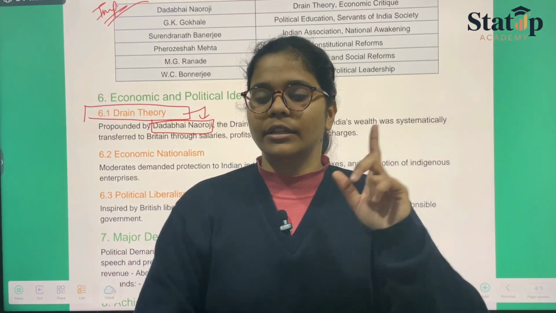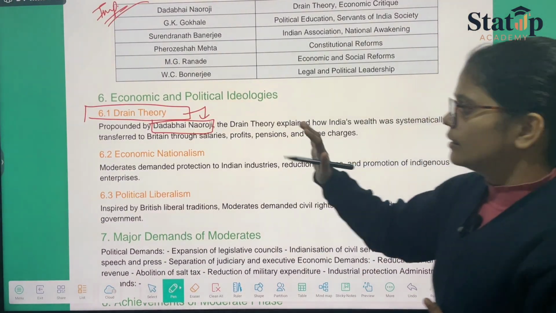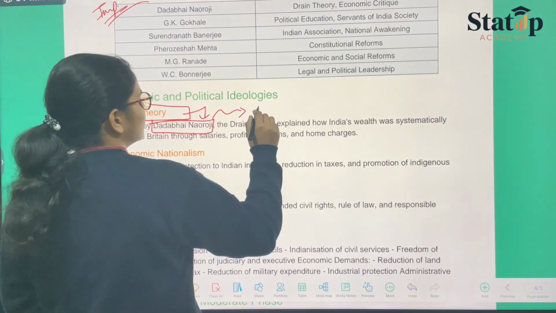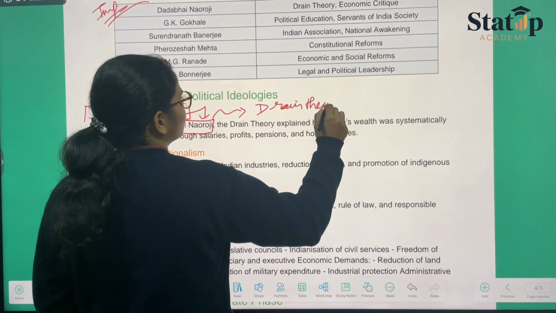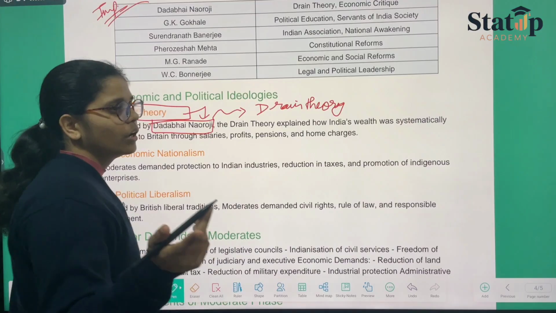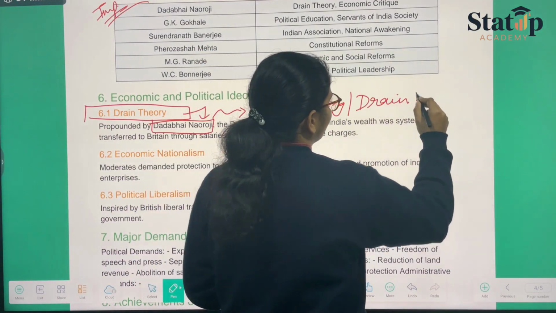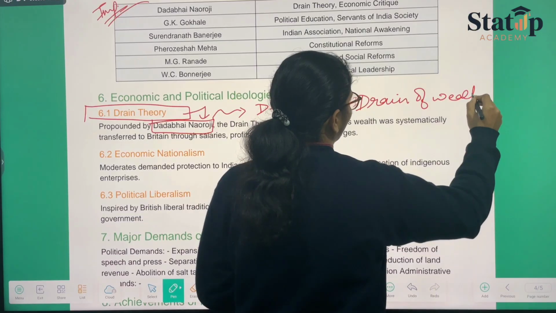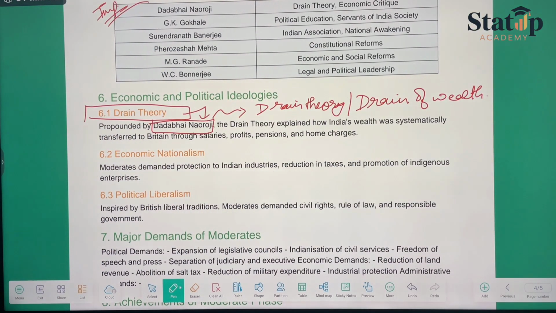This has been systematically explained in a book named Drain of Wealth. Okay.